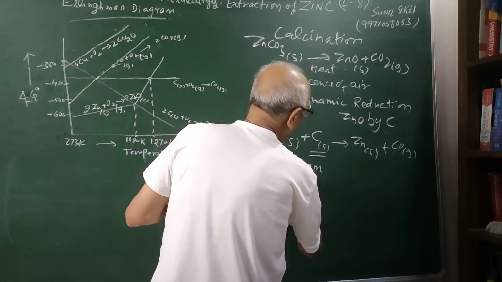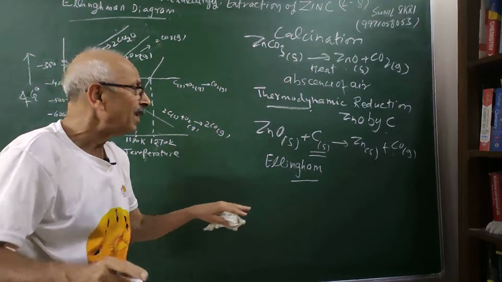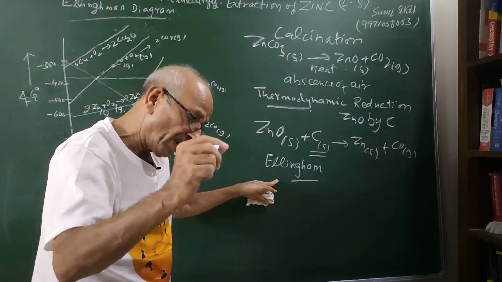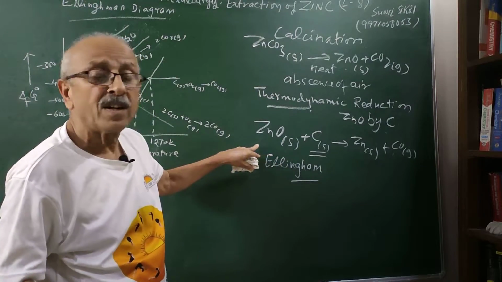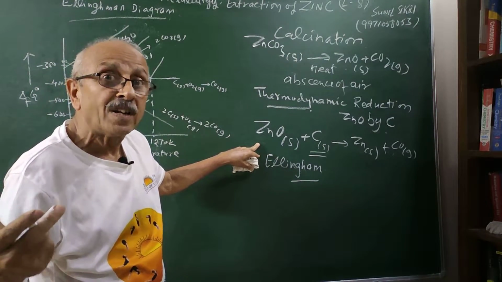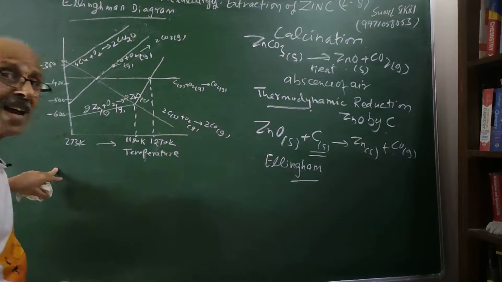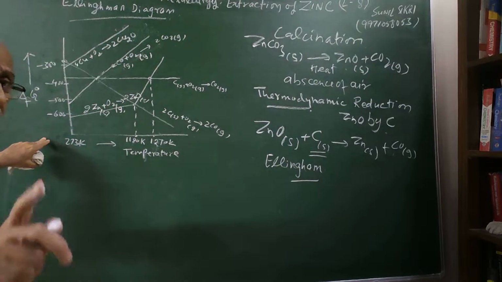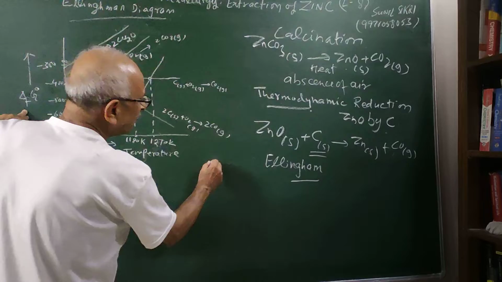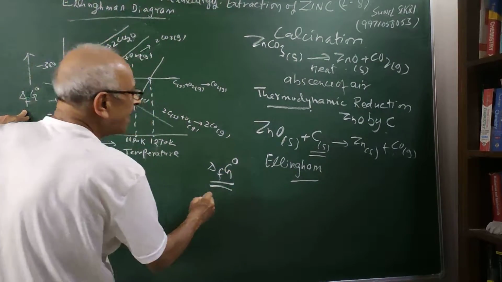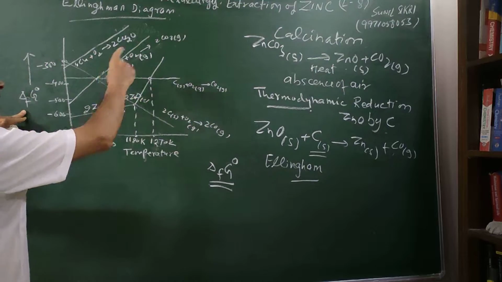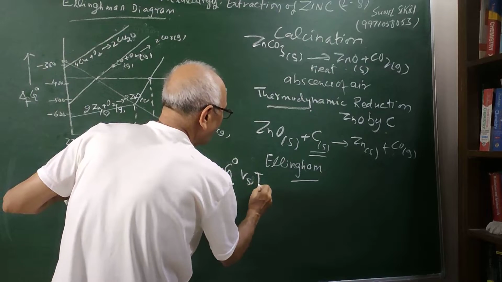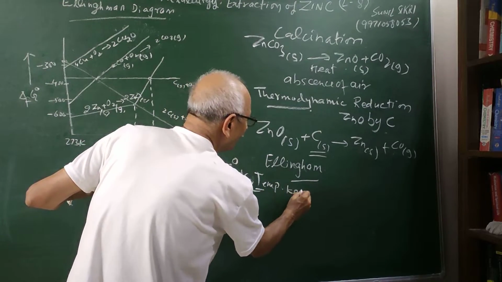I have given 2 video lectures on the Ellingham diagram, in which I have told you how we choose the reducing agent, whether it is carbon or carbon monoxide when we are reducing, or some other metal could be used to reduce it. Here I have drawn the Ellingham diagram. The diagram is given in every book. As I told you, the exact values are given here. In the Ellingham diagram, we make graphs of the delta G0 values of the formation of the oxides of the different elements versus temperature. Temperature I have taken here in Kelvin scale, students.